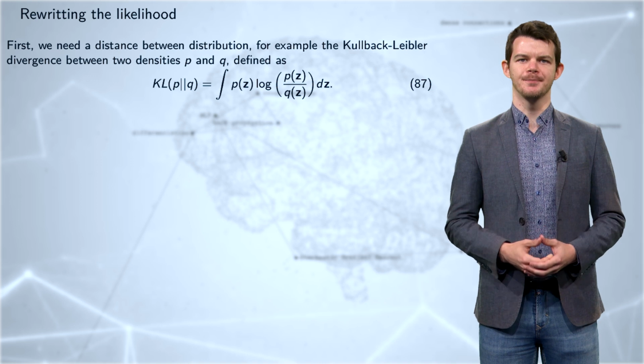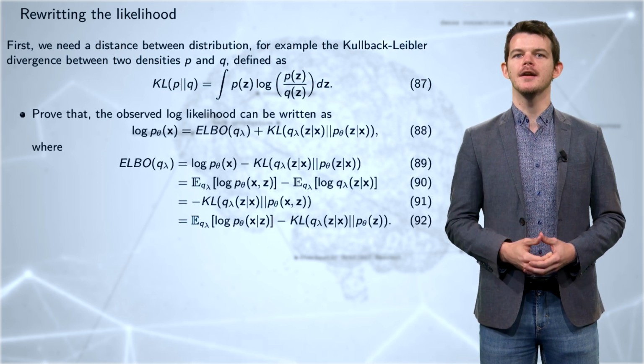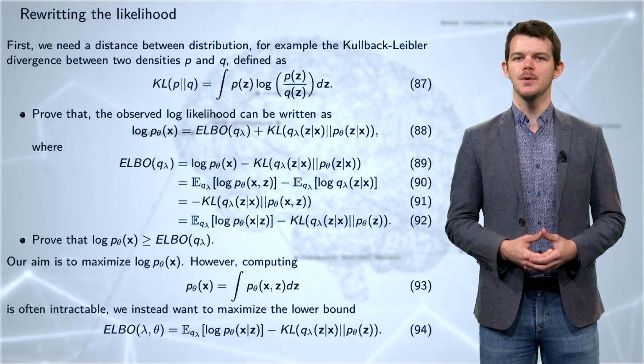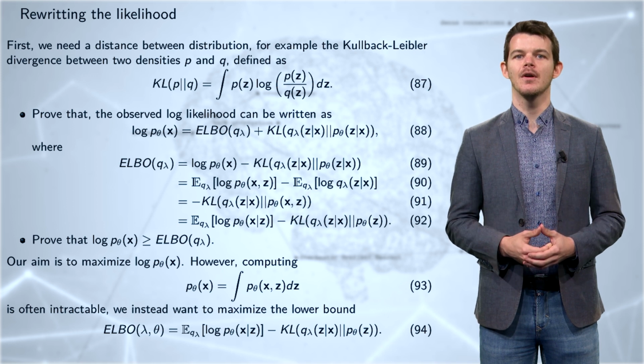Two questions for you. Can you prove that the log likelihood can be written as ELBO of Q lambda plus a Kullback-Leibler divergence, where the ELBO function is defined below? Besides, can you prove that the log likelihood is lower bounded by ELBO of Q lambda?